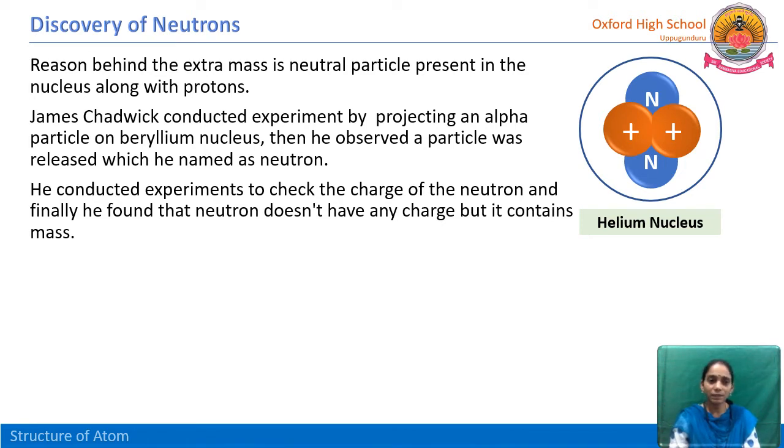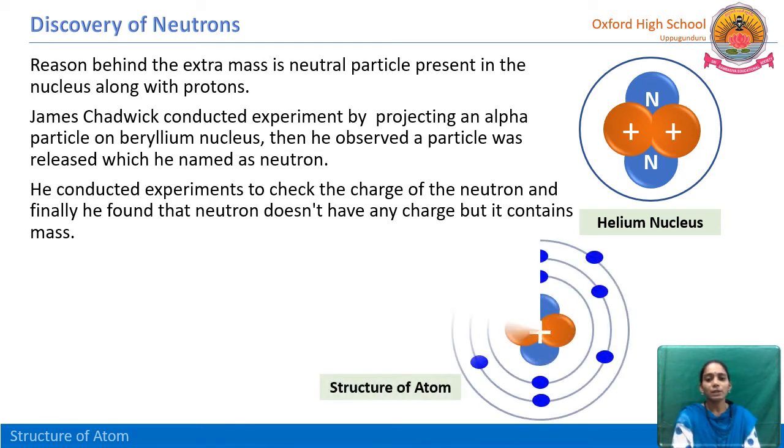If it is negatively charged, it has to attract towards the positively charged sheet. But the particle passed through the sheet and simply came out. It does not repel or attract. Then he concluded that the newly discovered particle, named neutron, is neutrally charged. There is no charge at all.